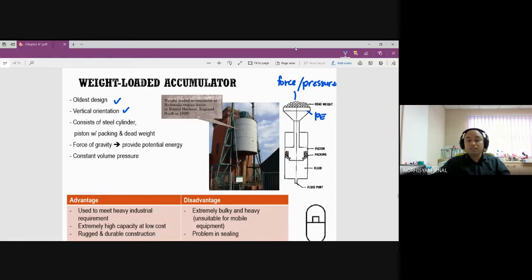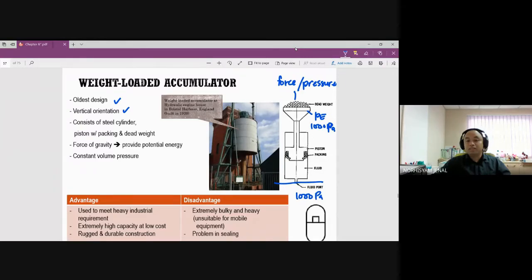So the function over here is, if you have the pressure at a condition that we want, for example, this load over here is 1000 Newton, or if you do it in pressure, a certain amount of pressure, or 1000 Pascal, for example. Okay, so what happened here is the system is moving at 1000 Pascal. So what happened? This load is 1000, okay?